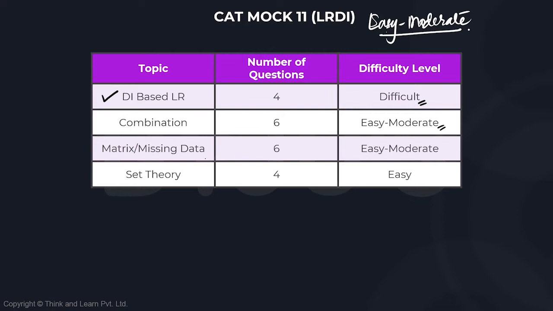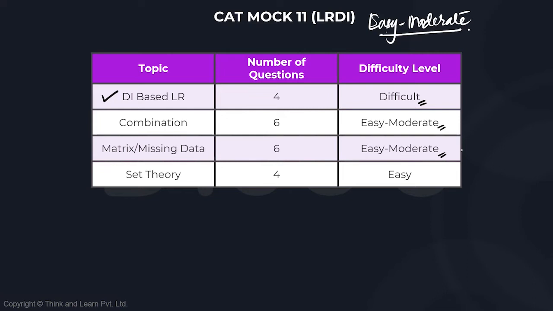The matrix missing data, the third set, about Raja Mantri Chor Sipahi combination, was actually a pretty easy set. It was more like a Sudoku question. But it was a little lengthy because we had 10 games and we have to consider all of that. So I will keep it more towards easy level difficulty rather than moderate.